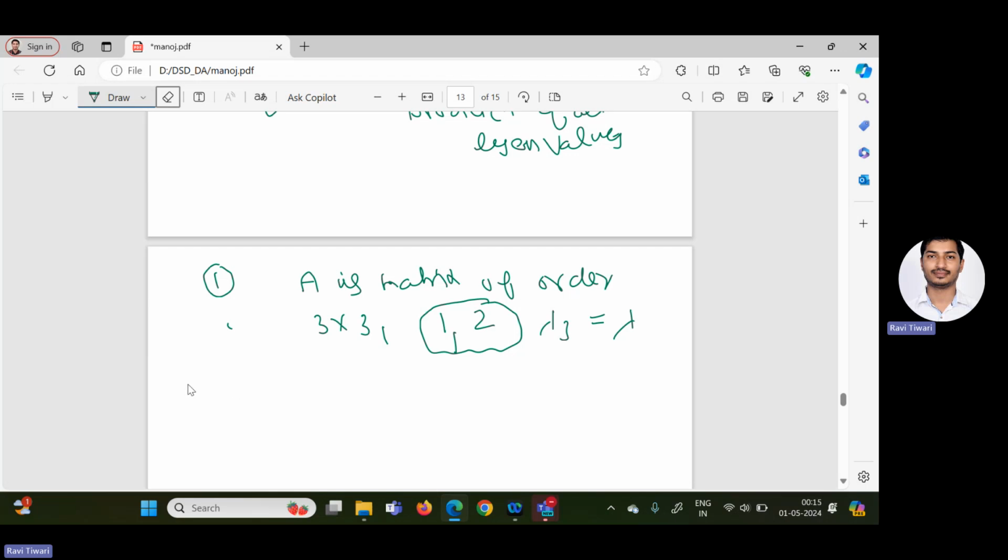So the sum of eigenvalues is equal to what? The trace of the matrix. So we can write the sum of eigenvalues: lambda plus 1 plus 2.